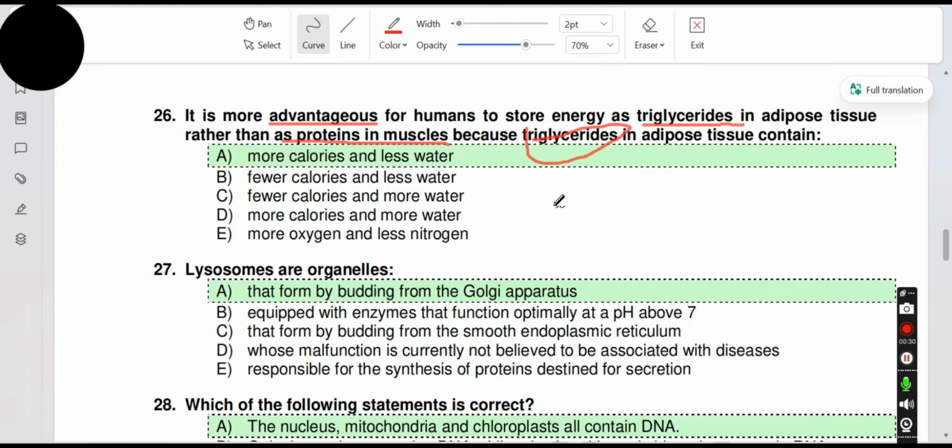Triglycerides store 9 kilocalories per gram, and proteins store 4 kilocalories per gram. So it is correct that they store more calories. As triglycerides are hydrophobic, they require less water to be stored. So A is the option, more calories and less water. Proteins and carbohydrates require more water than triglycerides to be stored in the body.